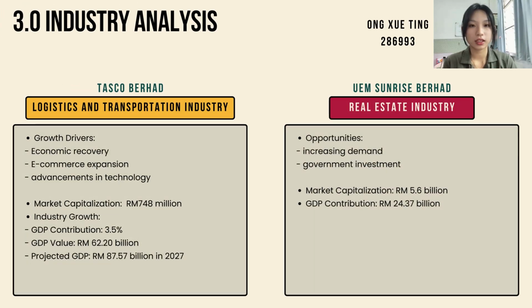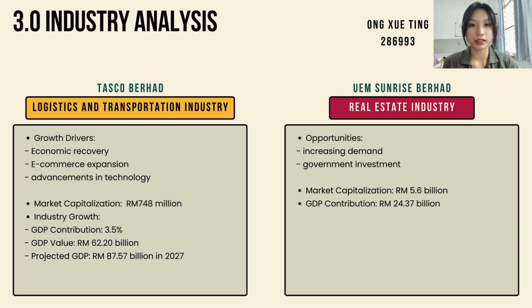Next, the logistics and transportation industry is set for significant growth due to economic recovery and the expansion of the e-commerce sector. Taskor Berhad benefits from strategic collaboration with e-commerce platforms, enhancing supply chain efficiency. The industry contributed 3.5% of GDP in 2022 with a value of 62.2 billion ringgit and is projected to rise to 87.57 billion ringgit by 2027.